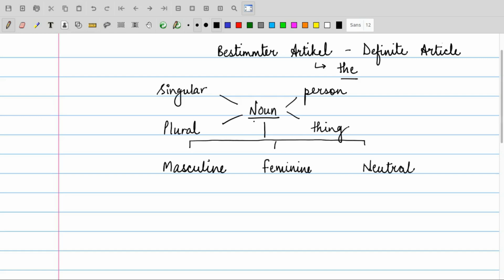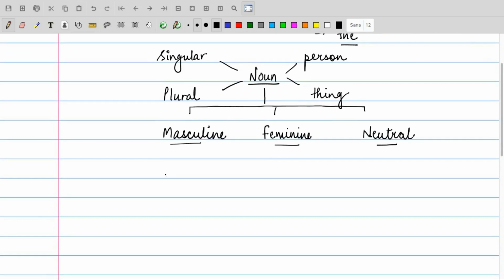So every noun that exists on this planet, in this universe, no matter if it be a cell, electrons, protons, whatever it be, that is a noun, has been divided in the German language into three parts: masculine, feminine and neutral. Or if I write German, das ist maskulin, feminin und neutrum.